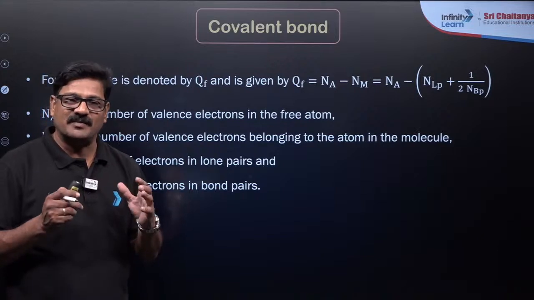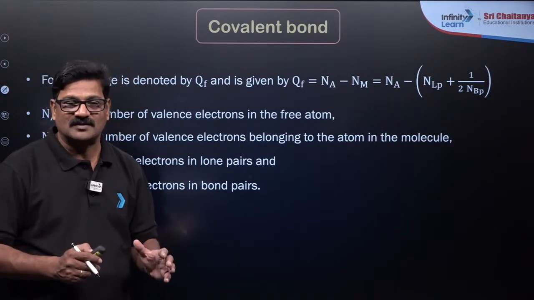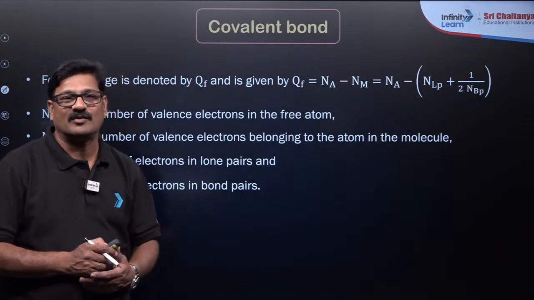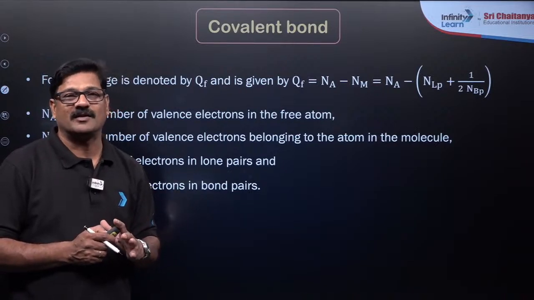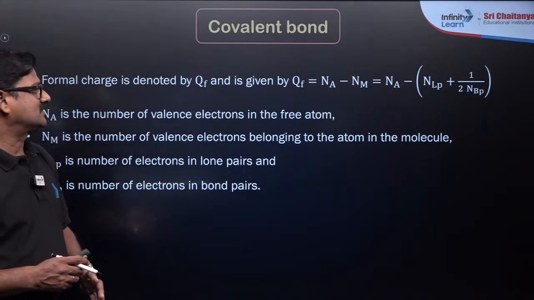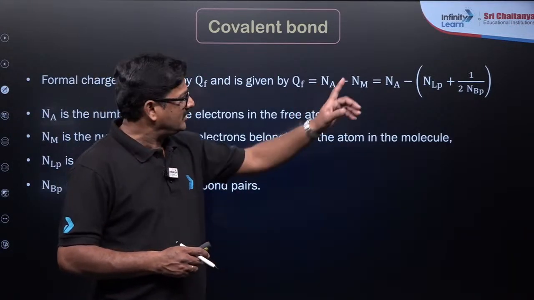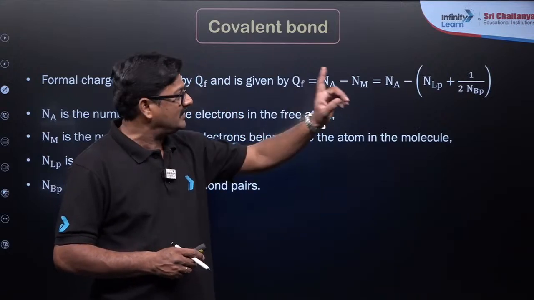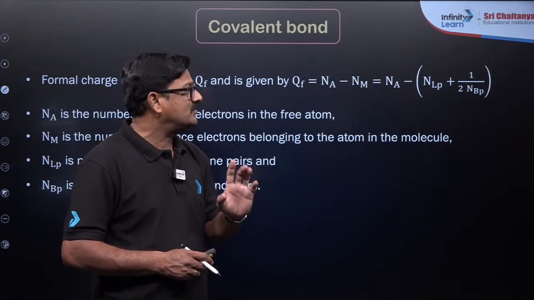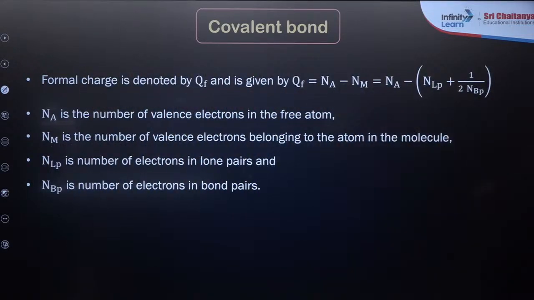That imaginary structure may be true or may be wrong. So, for that we need to calculate the charge on every atom. Who is the electron donor and who is the electron acceptor, you can decide using the formal charge. That is given as Na minus Nm, minus NLP lone pair, plus half into the number of bond pairs. Understand? Half into the number of bond pairs is very important.